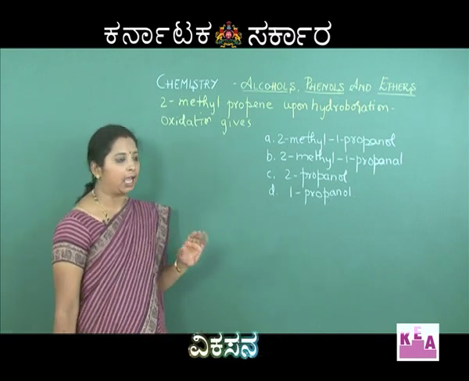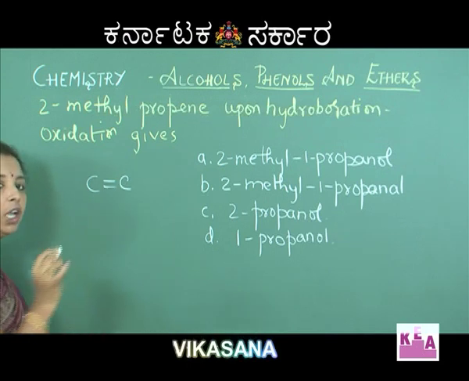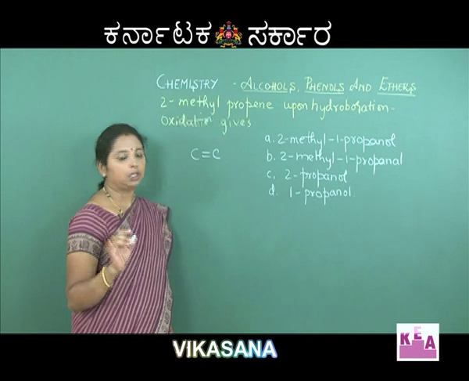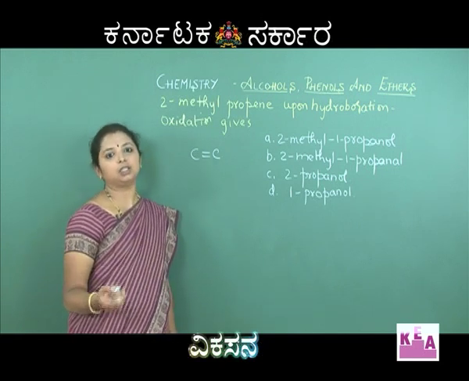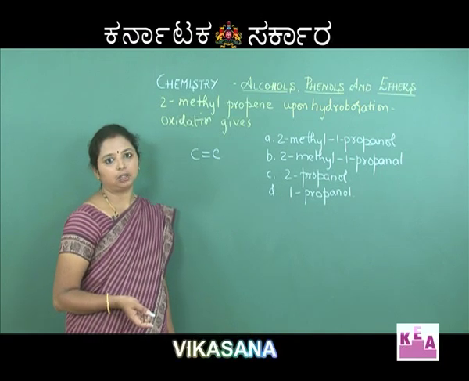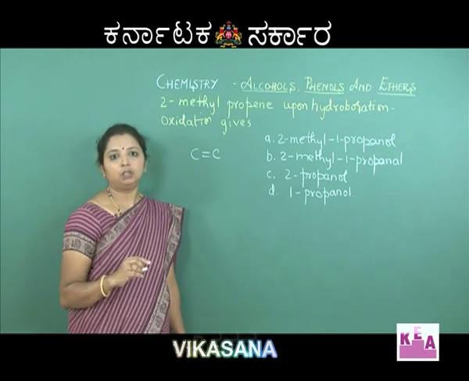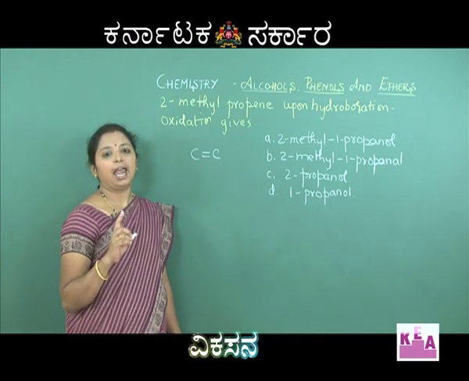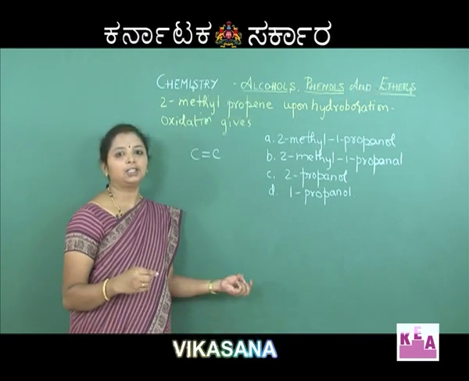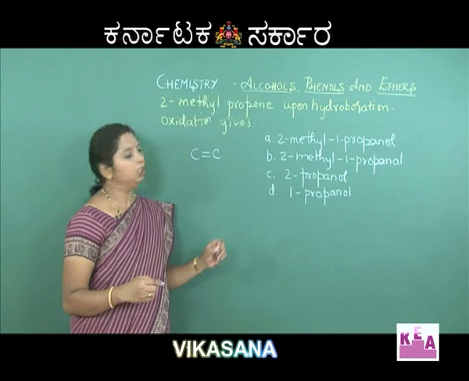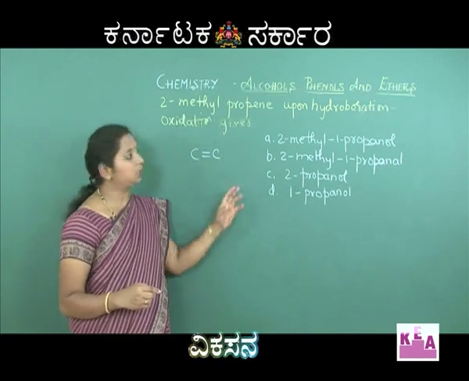Whenever we have an alkene, the hydrogen is added according to Markovnikov's rule, that is, to the carbon containing more number of hydrogens, and therefore it results in secondary or tertiary alcohols. But when we carry out the hydroboration reaction, it gives primary alcohols basically, and therefore it is against Markovnikov's rule. Therefore, it is an example of anti-Markovnikov addition. So, you need not know the reaction here, you can directly say what product is being formed.